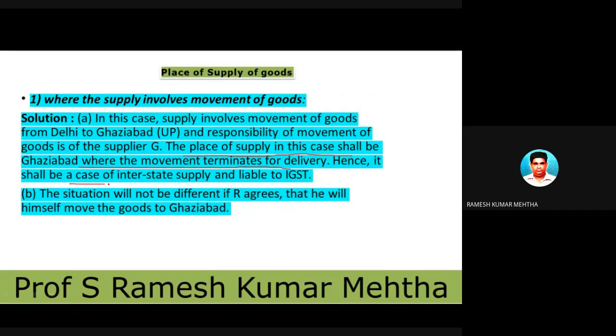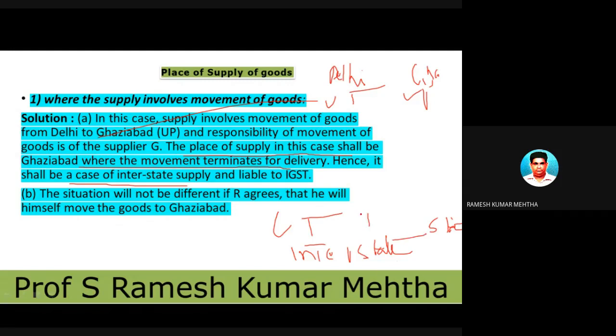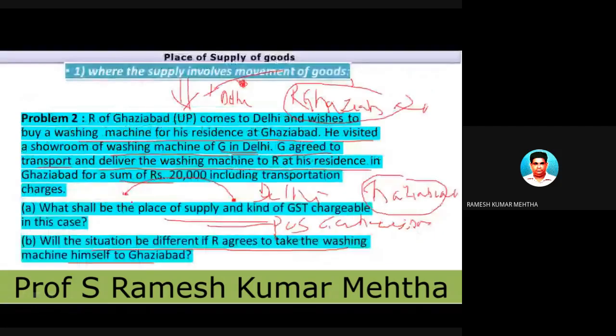Hence, it is a case of interstate supply because Delhi is a union territory and Ghaziabad is in Uttar Pradesh. So, union territory to state is a case of interstate supply of goods. He will levy IGST on this particular transaction of 20,000 rupees. Now, the second question: will the situation be different if R agrees to take the machine himself to Ghaziabad?